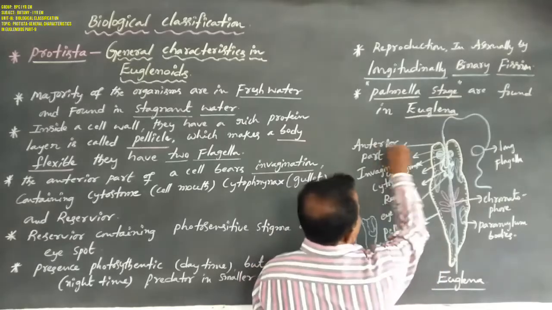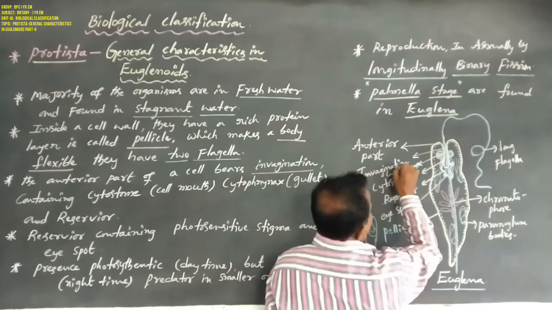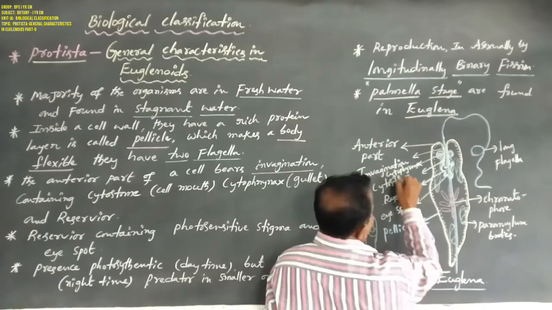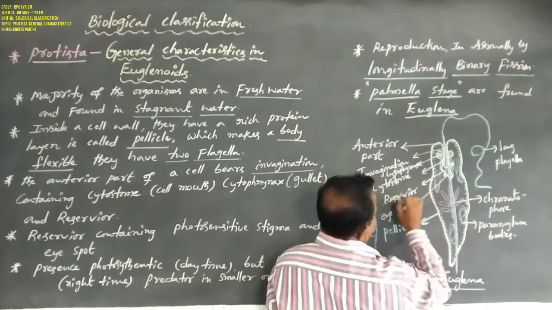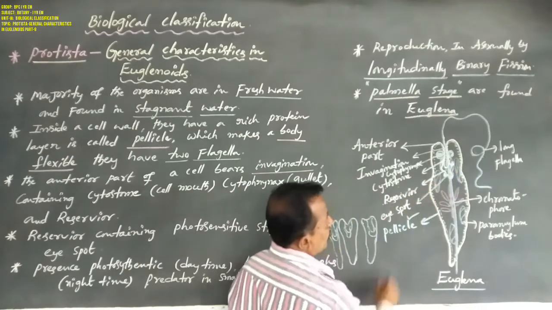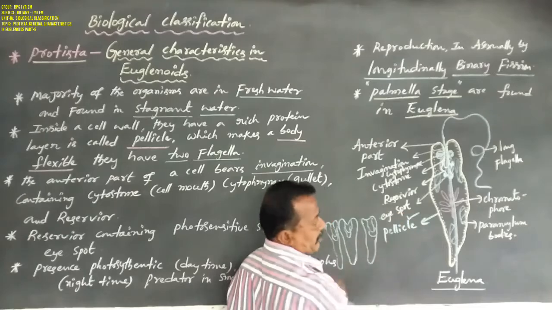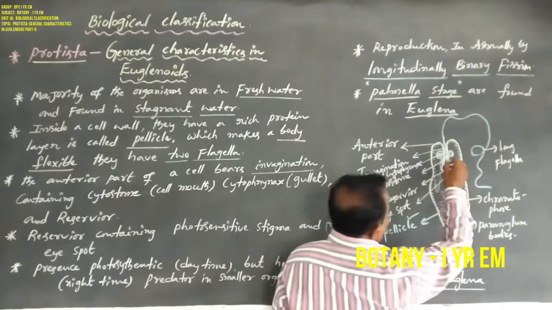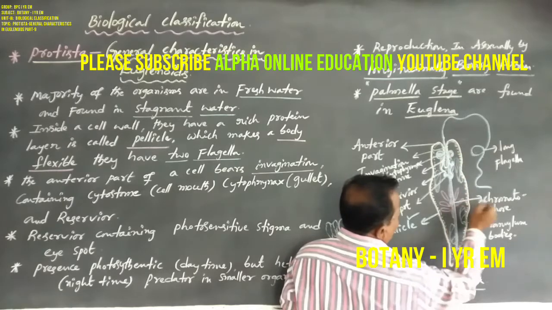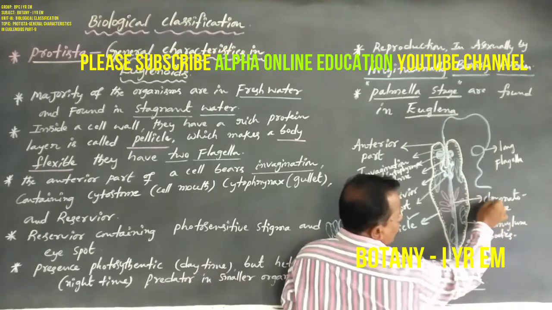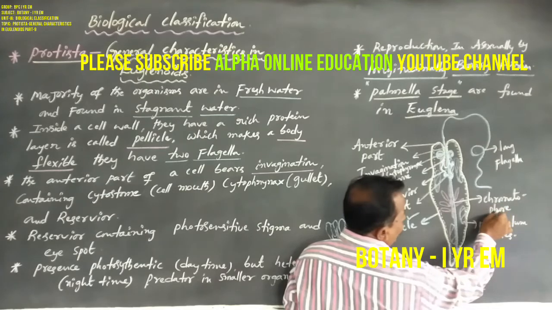Okay, now this is the anterior part. The anterior part has one invagination. This invagination contains three parts. One is cytostome, second is cytopharynx, third is reservoir, and these reservoirs contain photosensitive stigma or eyespot. And the central body of Euglena contains chromatophores. These chromatophores, like all green plants, use chlorophyll.